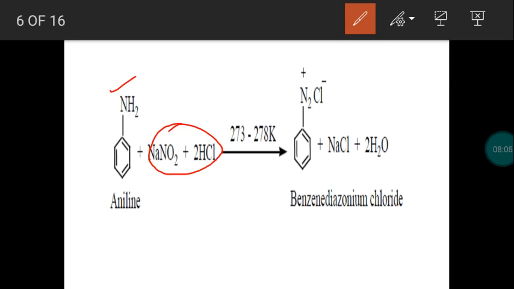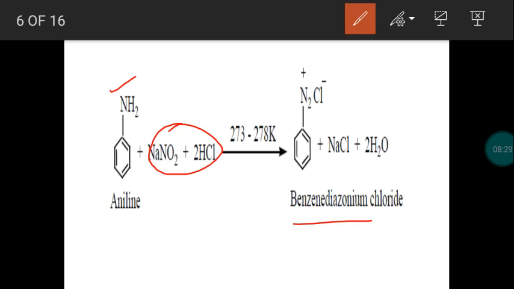At this low temperature, we get the salt as usual. So primary amine, ethylamine, produces ethyl diazonium chloride. In the same way, aniline produces a diazonium salt, benzene diazonium chloride. Compared to the aliphatic one, this aromatic diazonium salt has somewhat more stability.